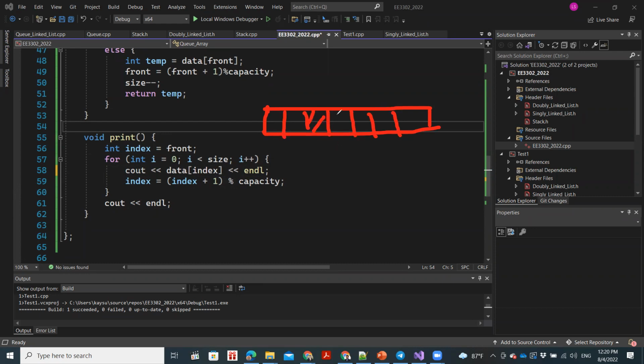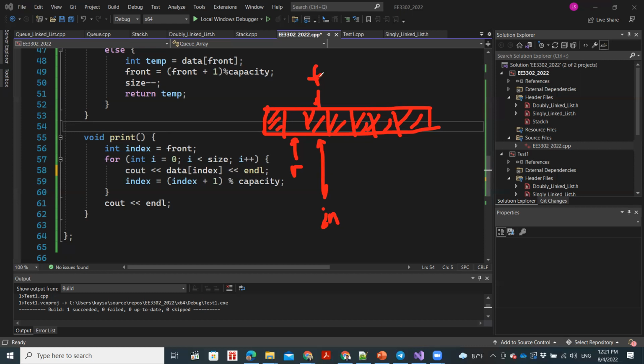So let's say this is our queue now, right? This is the front, I'll just type F, and this is the rear, right? So this is the front. We have the first element over here, second element, third element, fourth element, fifth element, and sixth element, right? This is our queue. So what we have done is we have created a variable called index. So index started from here.